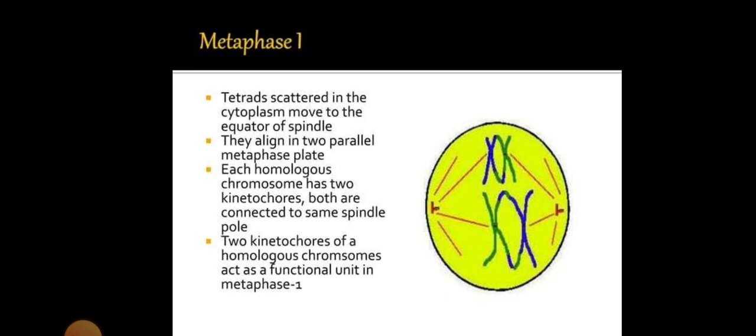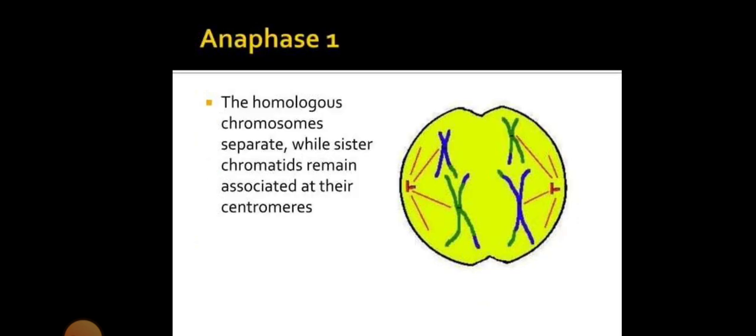Metaphase 1. The homologous chromosomes align on the metaphase plate. Each homologous chromosome has two kinetochores, so both are connected to the spindle poles. The two kinetochores of homologous chromosomes act as a functional unit in metaphase 1. Anaphase 1. In anaphase 1, homologous chromosomes separate, while sister chromatids remain associated at their centromeres.